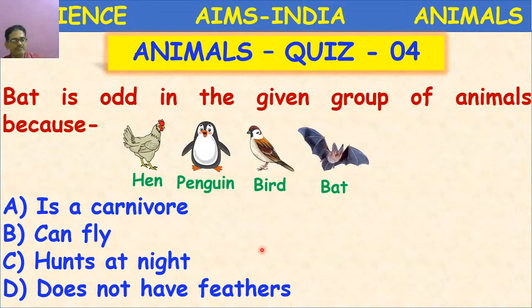Very good. Some of you answered. D is the correct answer. It does not have feathers. Very good. The remaining have feathers, and the 4 limbs are modified into flippers in the penguin. And actually, bat is a mammal. So it is the odd one among the group. Very good. Keep answering.